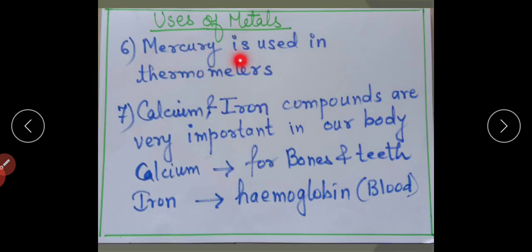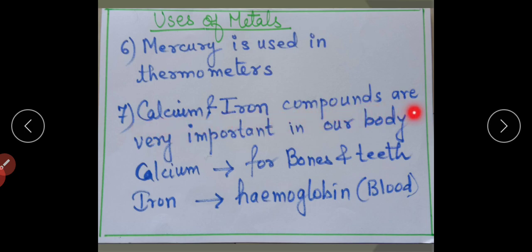Mercury, which is a liquid metal, is used in thermometers because it is a very good conductor of heat. And it also expands uniformly with the change in temperature. That is why it is used in thermometers.